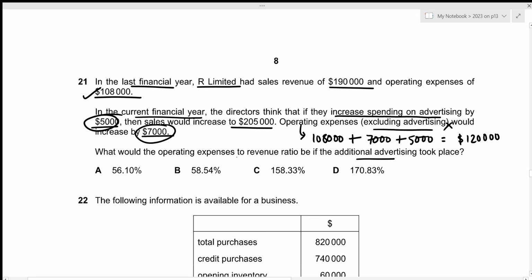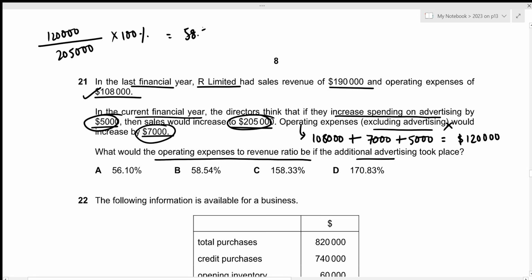Now we need to figure out the operating expenses to revenue ratio. Okay. So operating expenses in this case is 120,000. And the new revenue is 205,000 multiplied by 100%. This will result in the value of 58.54%. This is the answer we're looking for, which is given in option B.